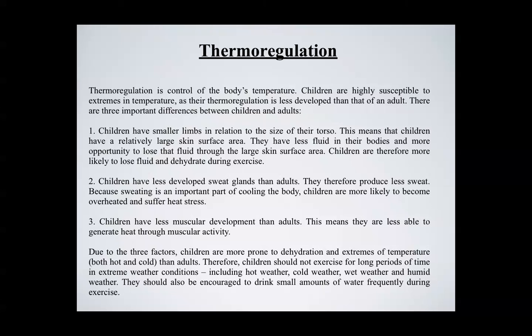The second one is that children have less developed sweat glands than adults. Therefore, they produce less sweat. Because sweating is used to help cool the body down, children are more likely to overheat or suffer from heat-related illnesses. The third is that children have less muscular development than adults. This means they are less able to generate heat through muscular activity. So again, we are making sure their body is nicely balanced and not overheating. Due to these factors, children are more prone to dehydration and extremes of temperature. So we need to look at our training schedules, the times of day we train, and make sure an adequate supply of water is available for younger children whose bodies aren't as developed as adults.